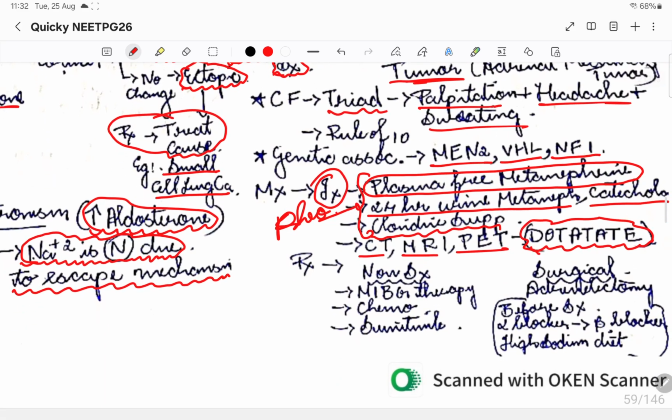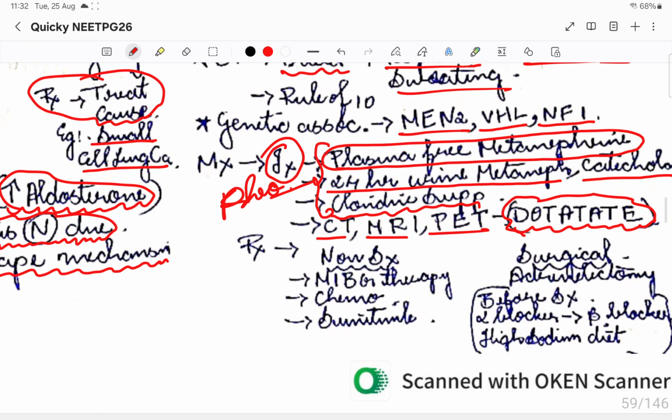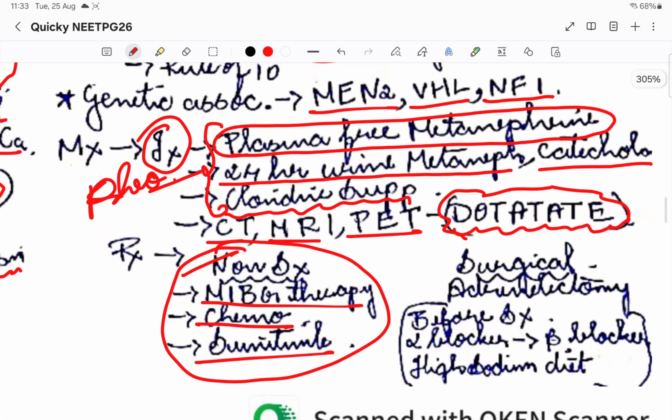Then coming to treatment, the non-surgical management will be MIBG therapy, chemotherapy, and sunitinib. This is the non-surgical way that we can treat pheochromocytoma. Suppose I'm going to do the surgical method, then it is going to be adrenalectomy, so we'll remove the adrenal gland. Please note that before doing adrenalectomy, we give alpha blockers first and then beta blockers, because there might be an adrenergic surge after the adrenal gland has been removed.